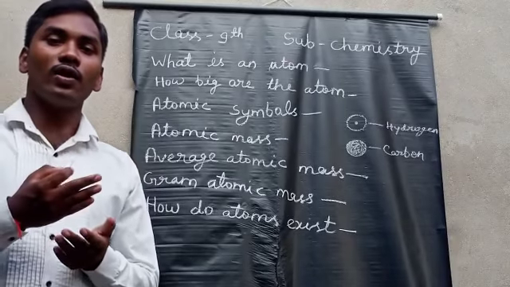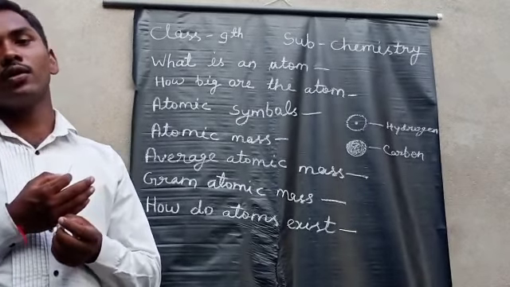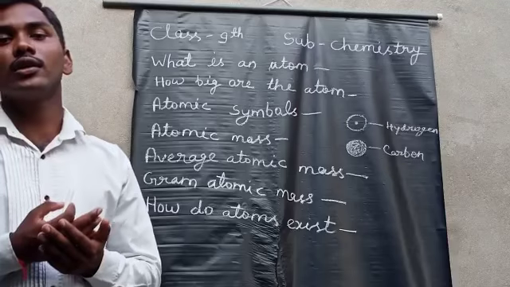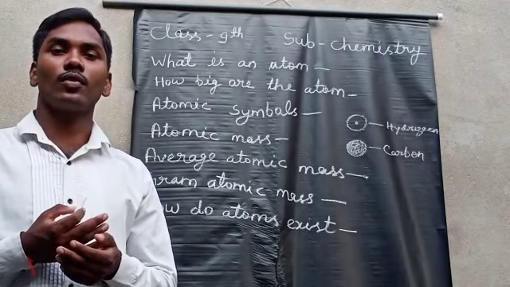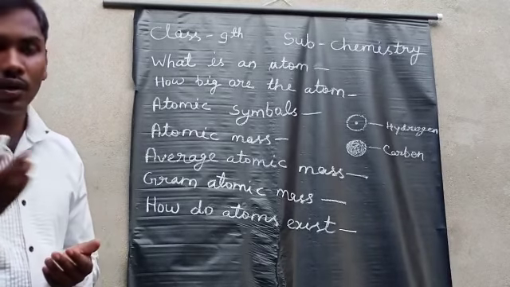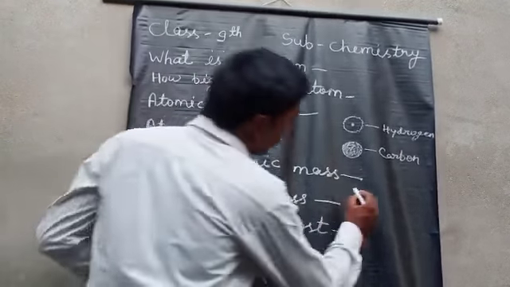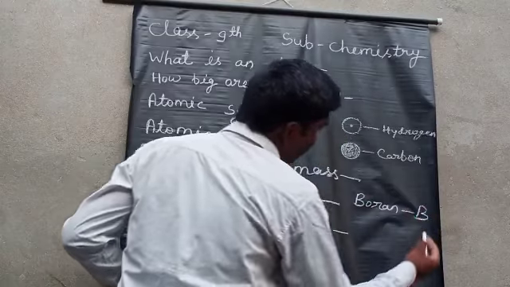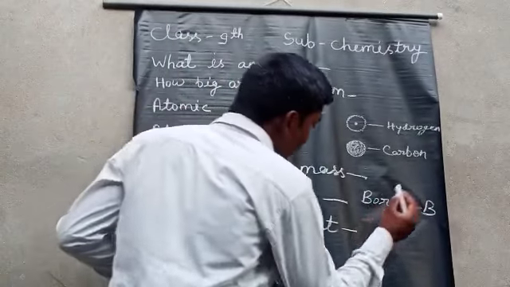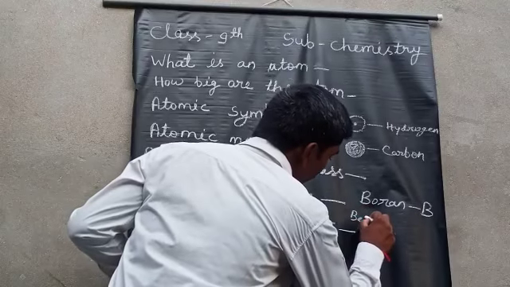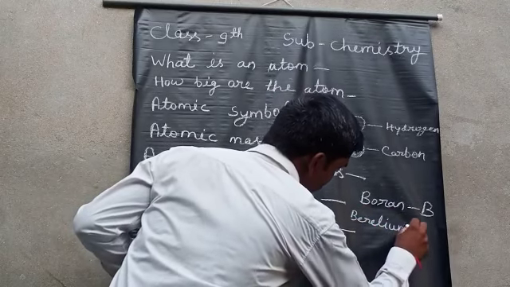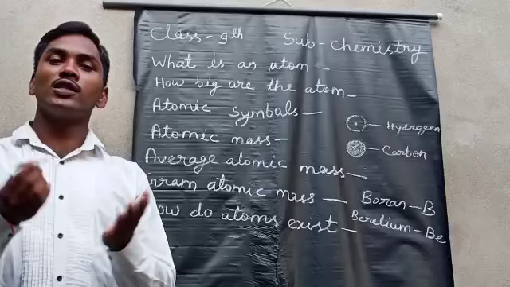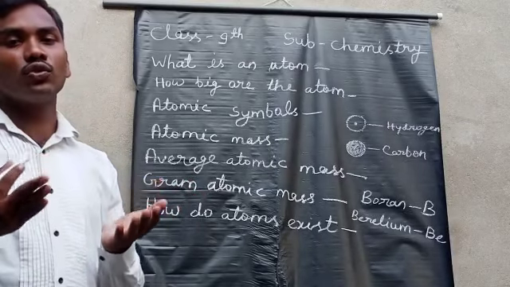So for this type of elements, two letters are used to represent the elements. For example, boron is B, but when we call beryllium, it is Be. So this way symbols are assigned to the elements.